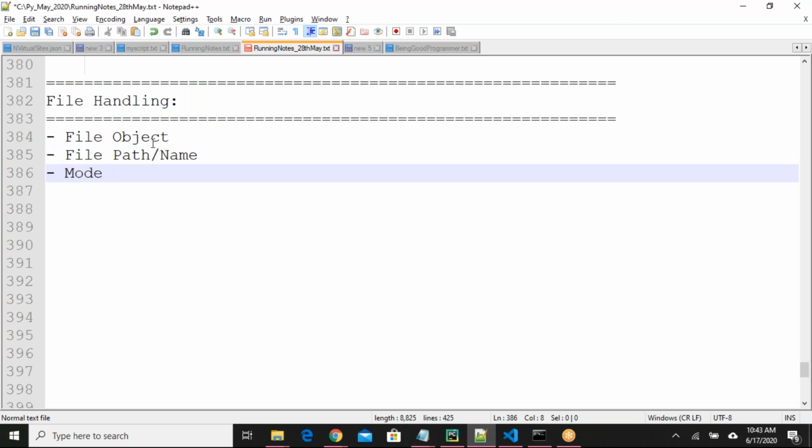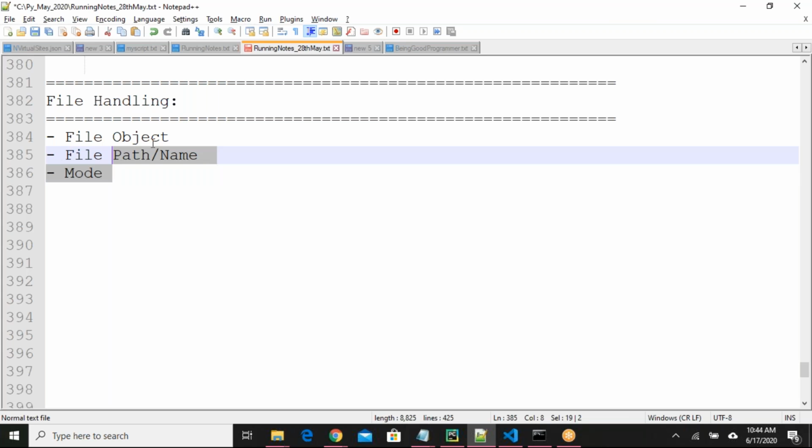When you want to perform file related operations, we have to create one file object. While creating the file object, we need to pass two parameters. What are those two parameters? One is the file path, where you want to create the file or from which location you want to read the file. That kind of information you need to provide, and the mode of the file you need to provide.